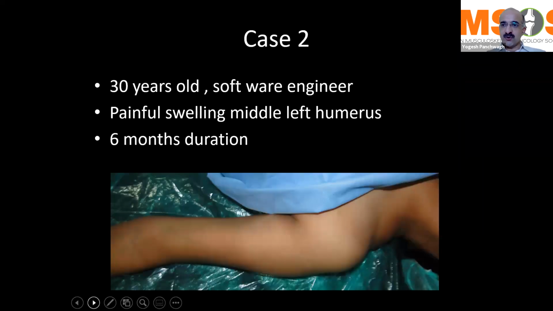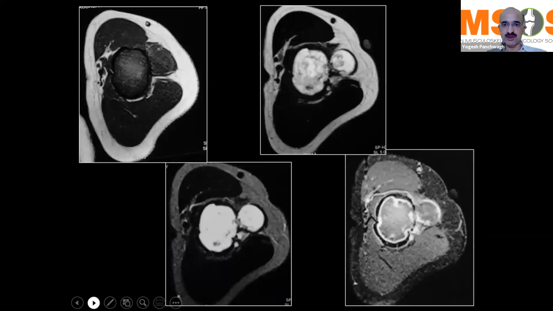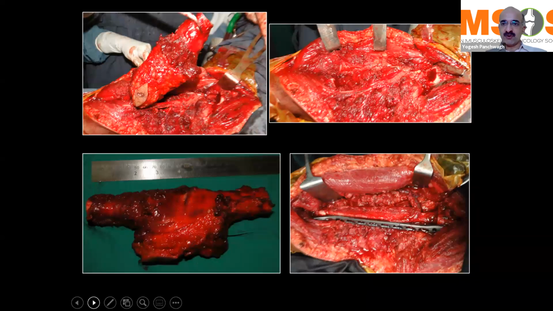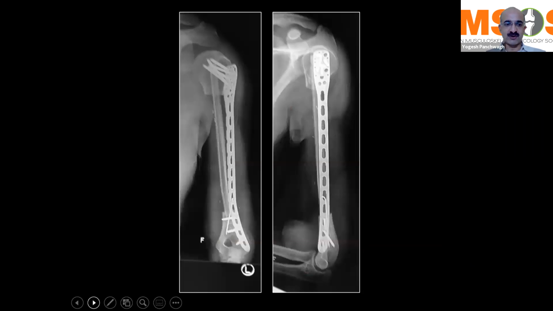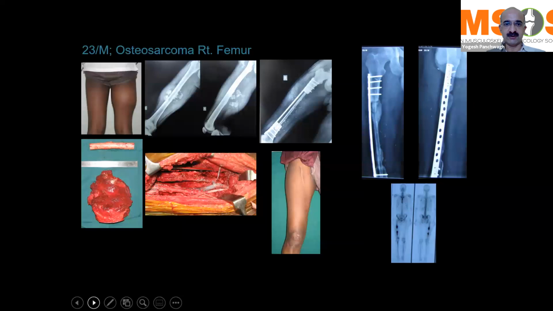In the upper limb also, sometimes biological reconstructions work very well. That was a case of a chondrosarcoma involving the mid-third of the humerus, a very unusual location and unusual age, but it was a grade 2 chondrosarcoma. This was treated by what we call an intercalary resection and reconstruction using a vascularized graft. I involved a plastic surgeon to resect the fibula from the same side along with the vascular pedicle and implant it and suture it to the local artery and vein. At long-term follow-up, the patient gets a hypertrophied fibula with near normal function in his elbow and shoulder.